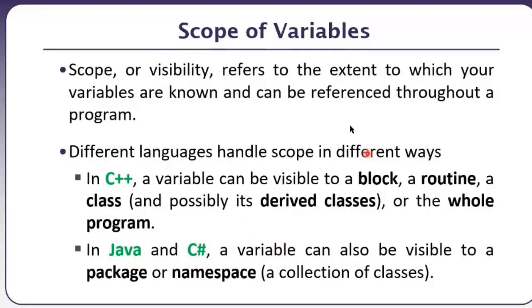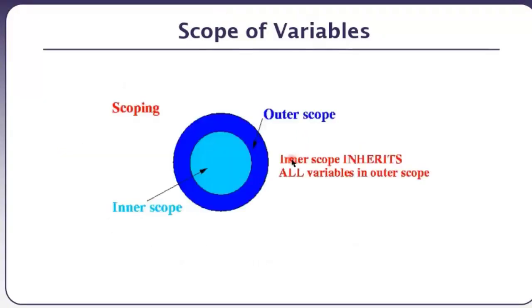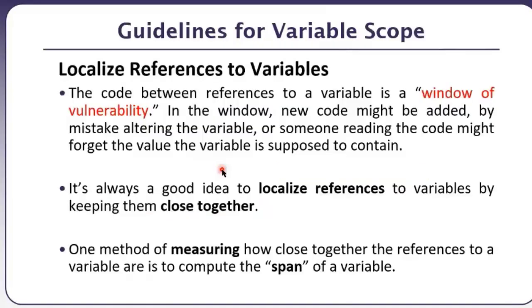So again, the scope is handled differently, but in general, there is a general rule where the inner scope inherits all the variables in the outer scope. So anything that is in the outer scope is definitely going to be visible in the inner scope.